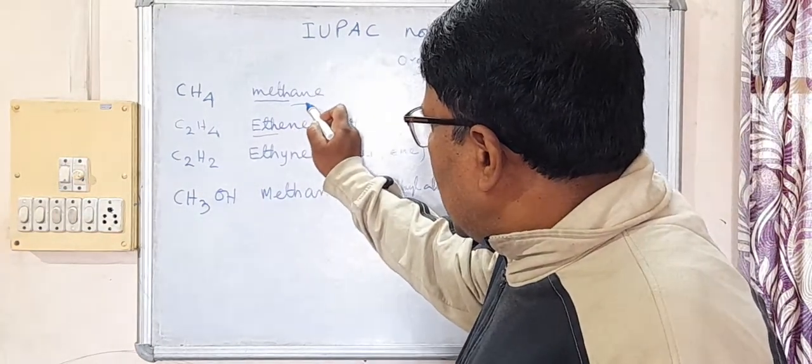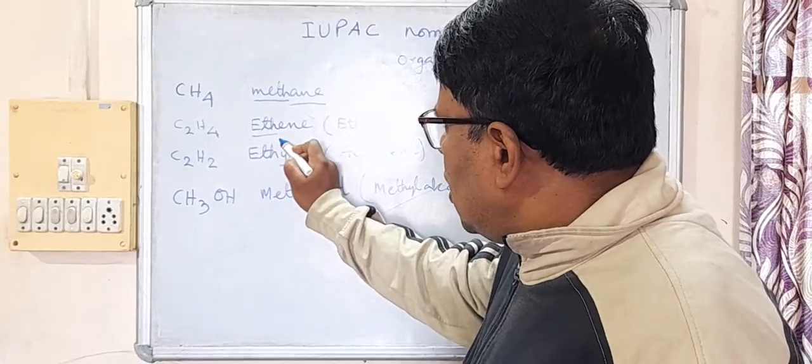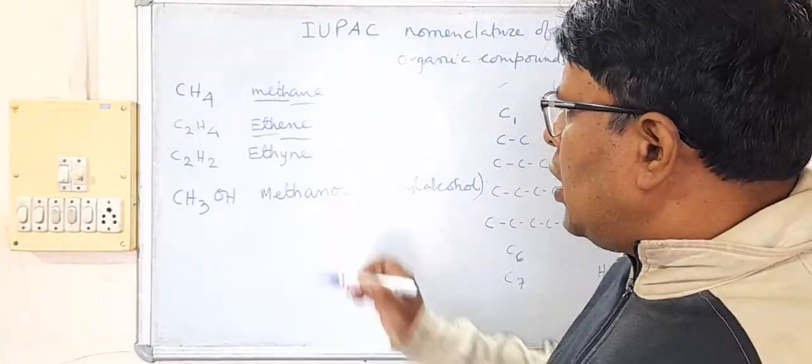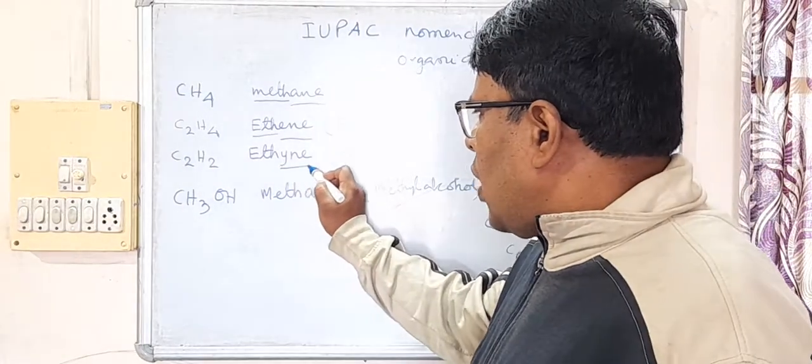After the word root, you see here ANE, here ENE, or for example here YNE.